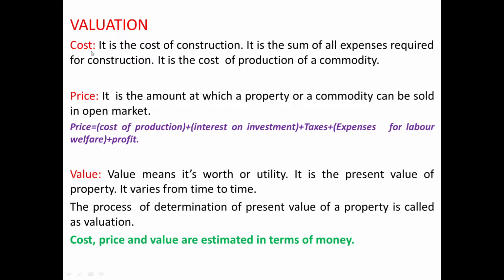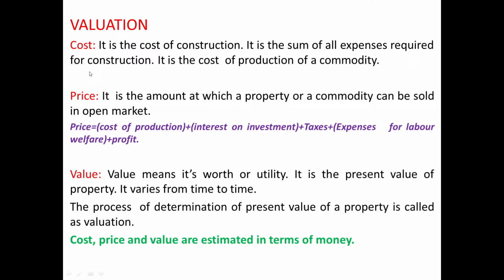Now let us discuss here cost. So it is the cost of construction. It is the sum of all expenses required for construction. It is the cost of production of the commodity. For building works, it will be the actual expenses required for the construction.